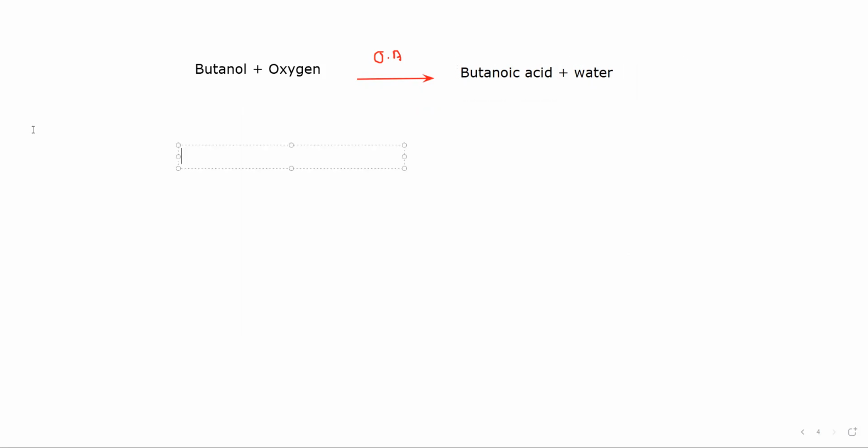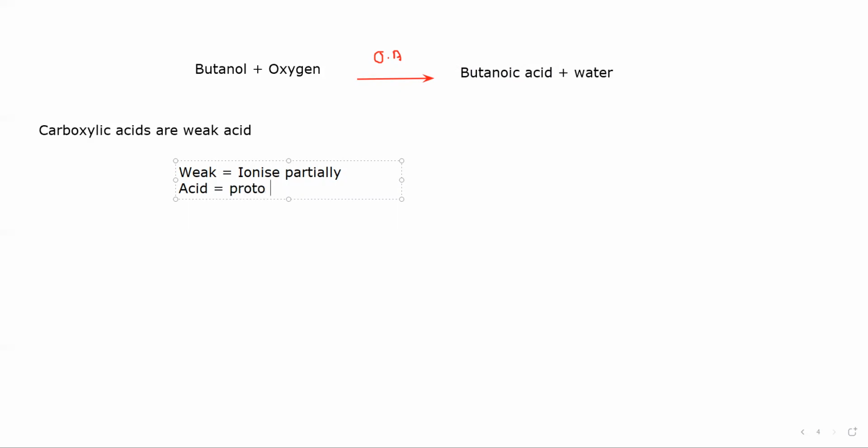The carboxylic acids are weak acids. So what is the meaning of weak acid? The term weak means ionize partially, and the term acid means proton donors. They give out or donate protons, so we call them acids, and the term weak means they ionize partially.